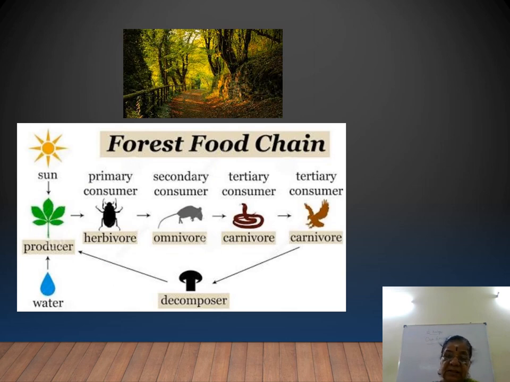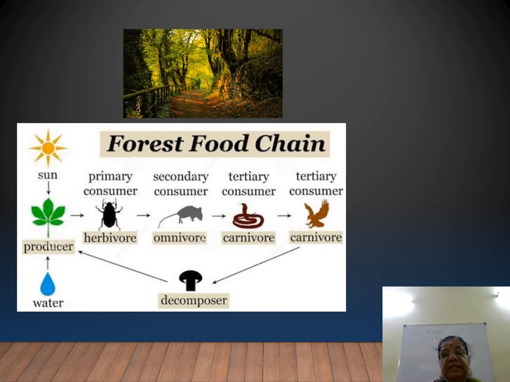So then another example, forest food chain. Forest food chain has producers, and then herbivore, omnivore, carnivore. In carnivore there are two: the snake is a carnivore and the bird is also a carnivore. But here the snake is a small animal, so this is a low level carnivore and this is a top level carnivore. Otherwise primary carnivore, secondary carnivore. I hope you are able to follow this.